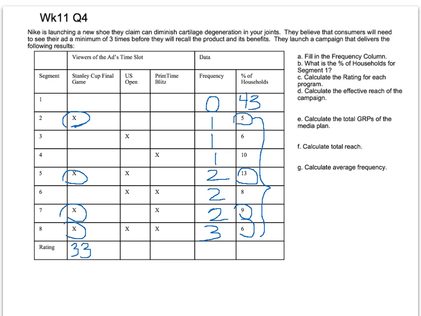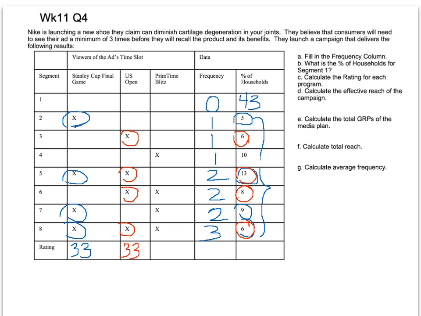The U.S. Open, on the other hand, again, we're tallying up the X's here and their corresponding population. Oh, I'm so sorry, I circled the 10 there and I shouldn't have. Okay, there we go. So tallying all those up, we also get 33, purely coincidental.